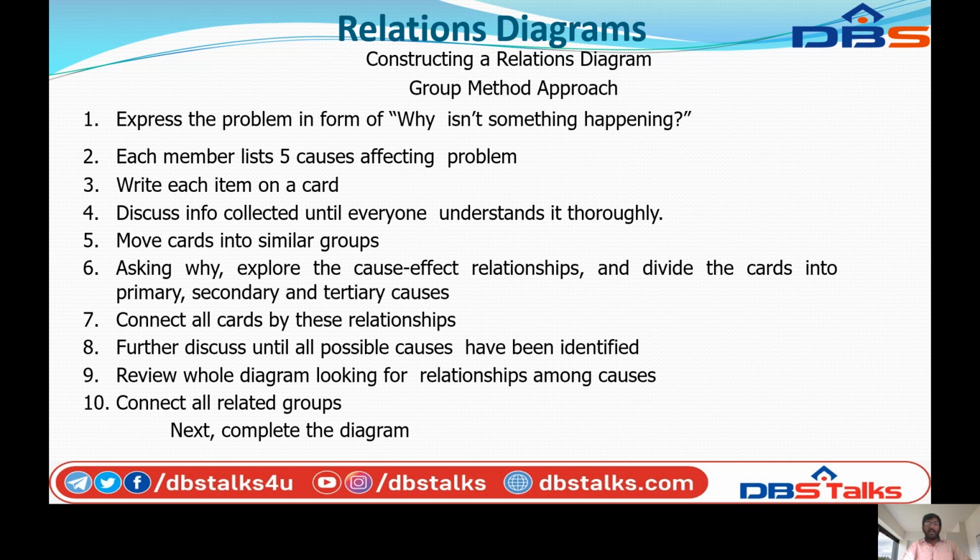So next, constructing a relations diagram. What is the construction method for the relations diagram? By applying the group method approach. The first step is to express the problem in the form of why something isn't happening. Each member lists 5 causes affecting the problem. Write each item on a card. Discuss the information collected until everyone understands it thoroughly. Move cards into similar groups.